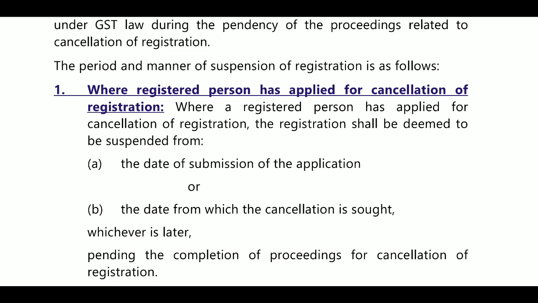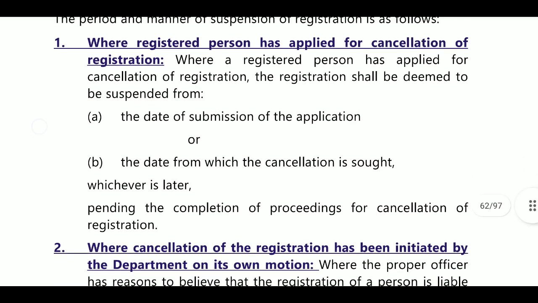The period and manner of suspension of registration is as follows. What is there in the follow-up for suspension? There is the date of submission of application, or the date from which cancellation is sought.